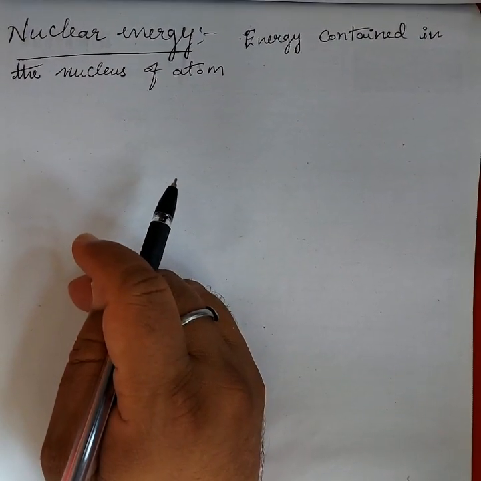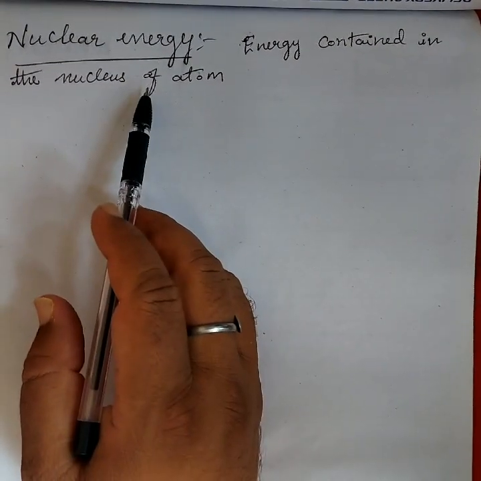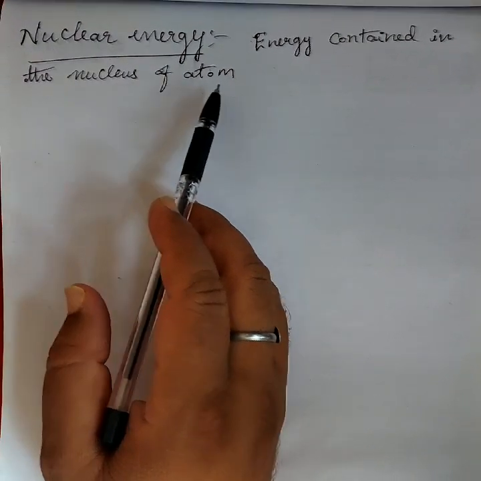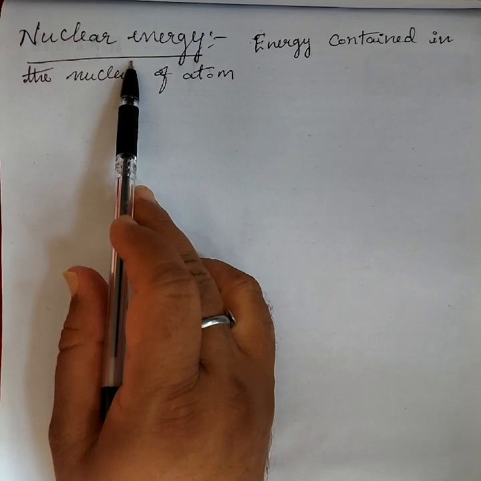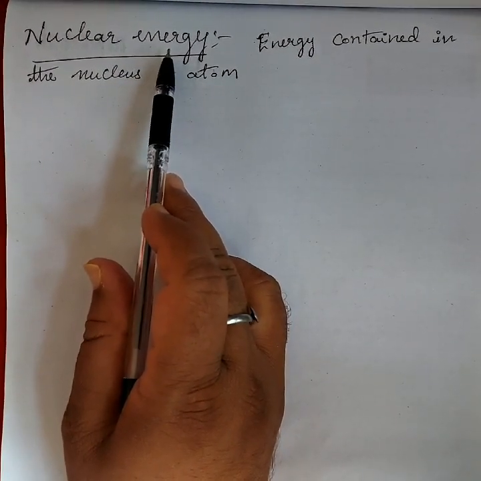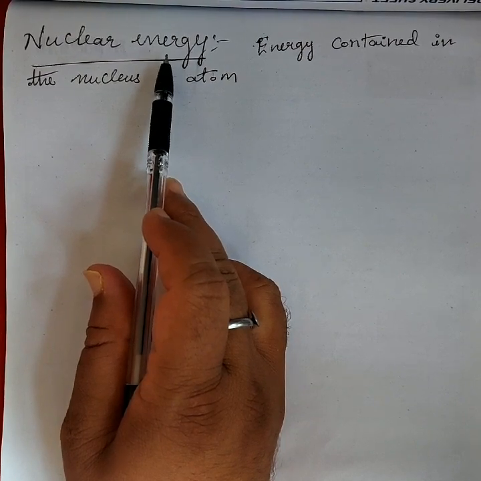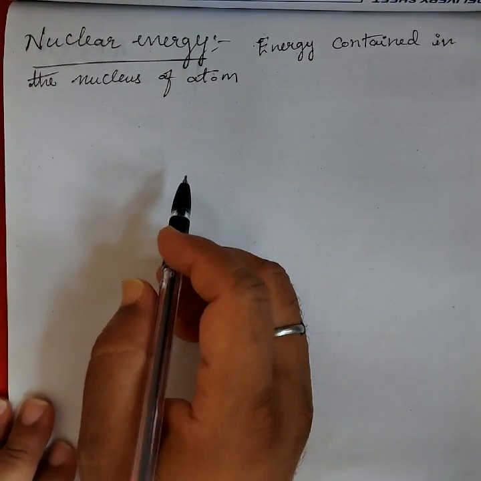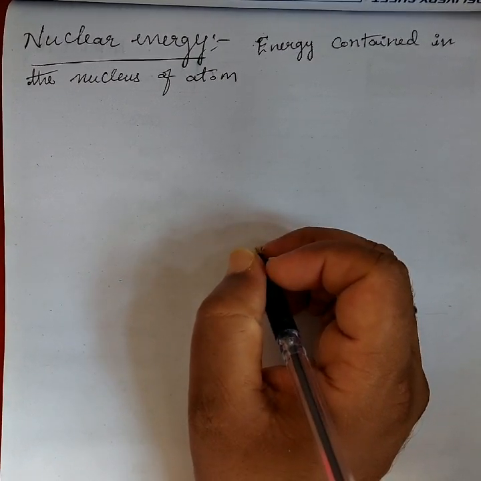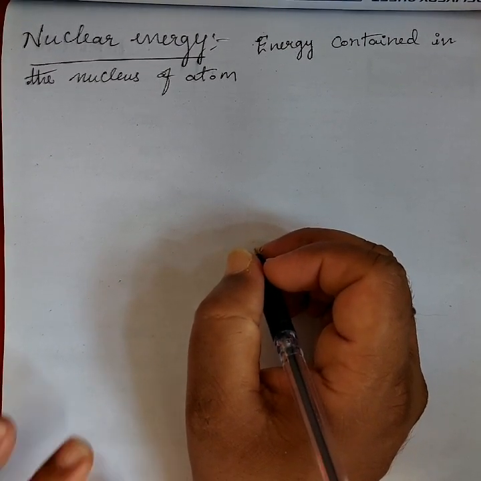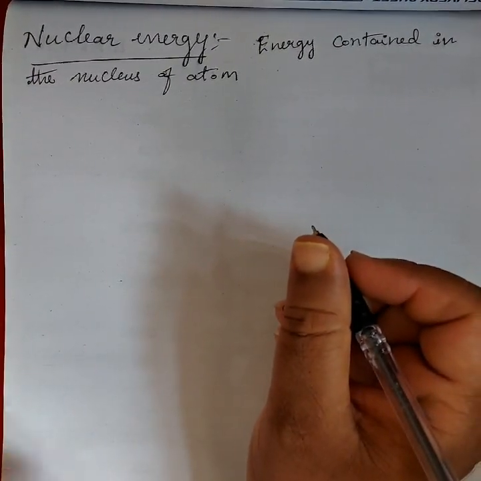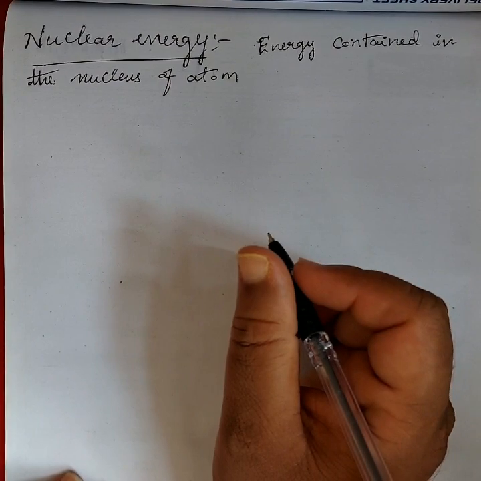Okay, what happens in nuclear energy? A nuclear reaction takes place. Nuclear energy is released during nuclear reactions. So what is a nuclear reaction? A reaction in which the composition of the reacting nuclei changes to new elements, and simultaneously releases a large amount of energy, is called a nuclear reaction.